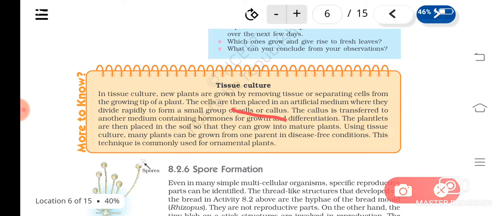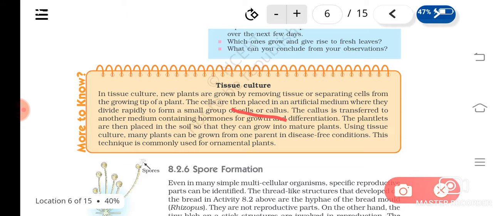Understood? Another advantage is that the plants produced by tissue culture can be disease free also. If a plant is having a viral disease, then we can take the meristematic tissues where there is no virus, isolate that tissue and use it for tissue culture. So this is the advantage of tissue culture. Is it clear?